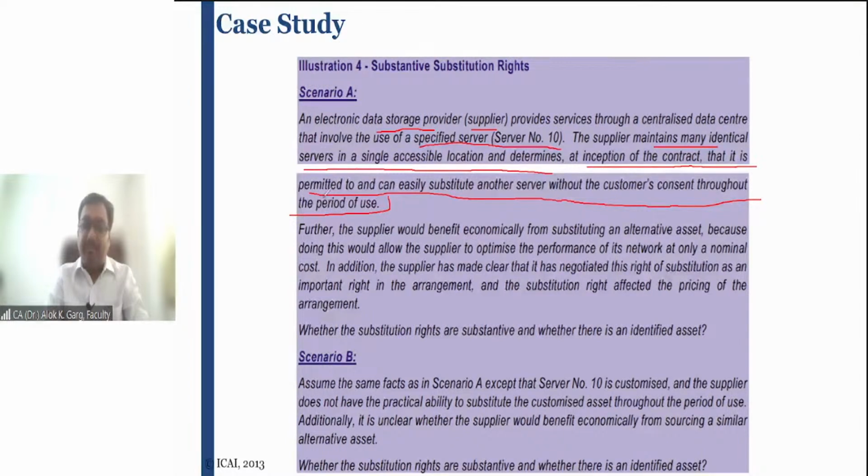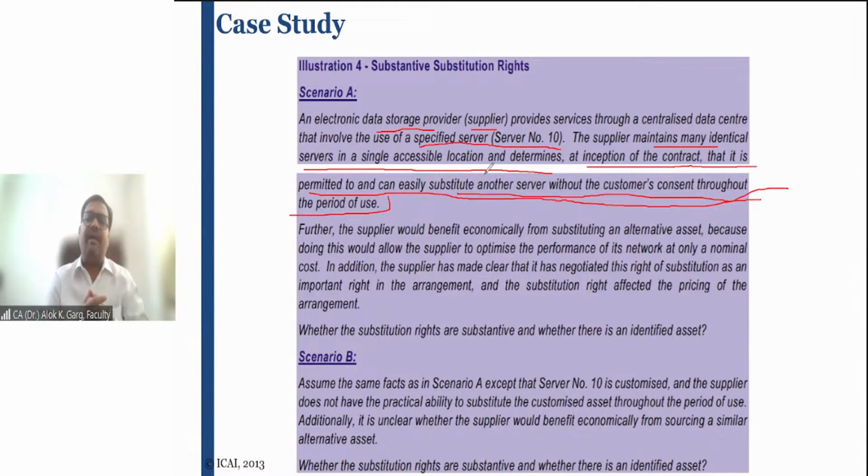That it is permitted to and can easily substitute another server without the customer's consent throughout the period of use. So in the contract, it is mentioned that the service provider can transfer my data from server number 10, hard disk number 10, to, let's say, hard disk number 8, right?